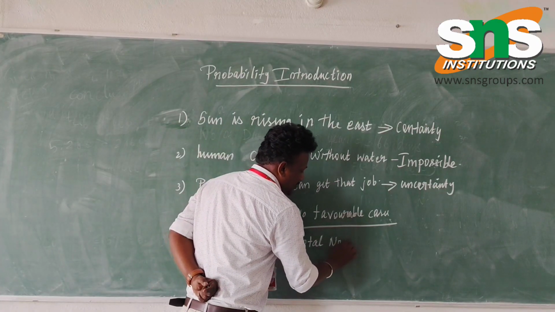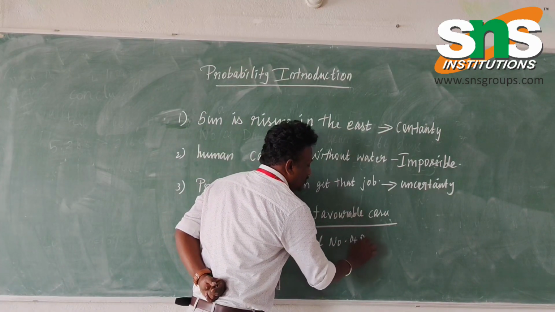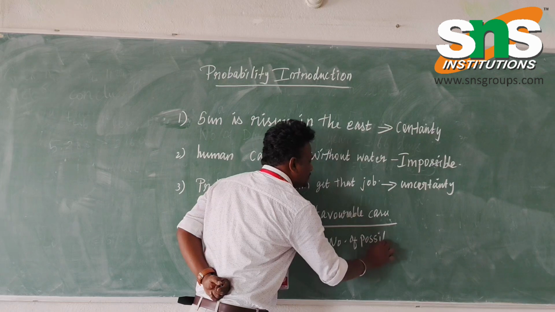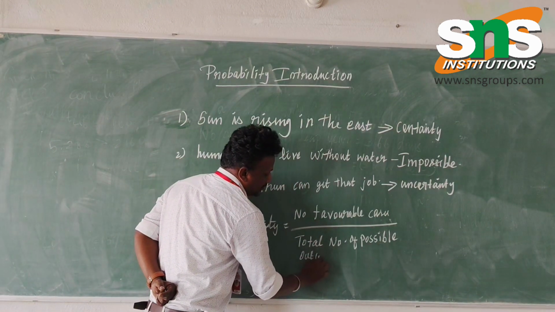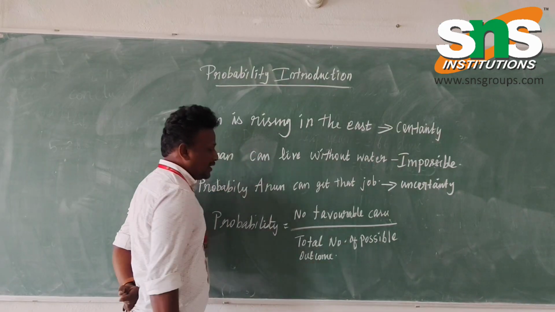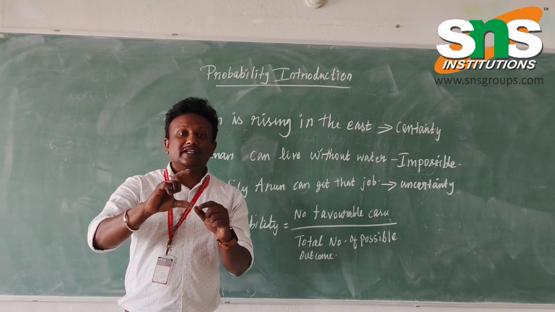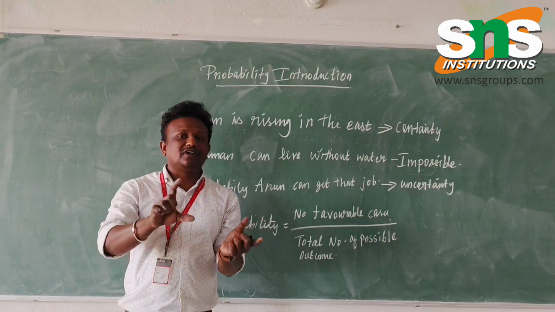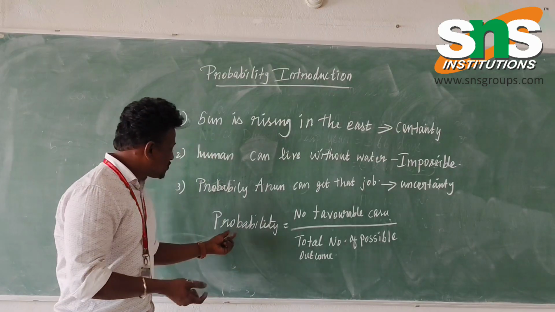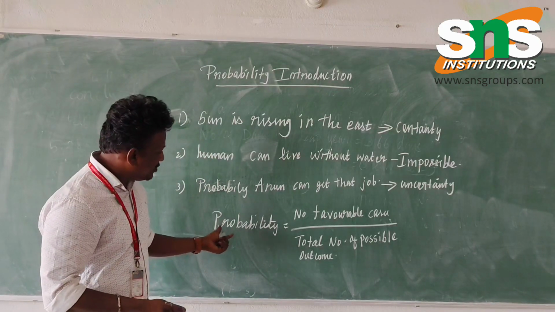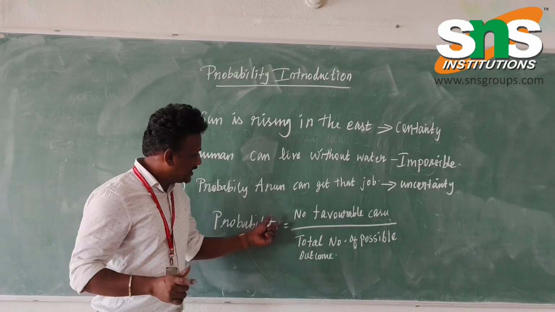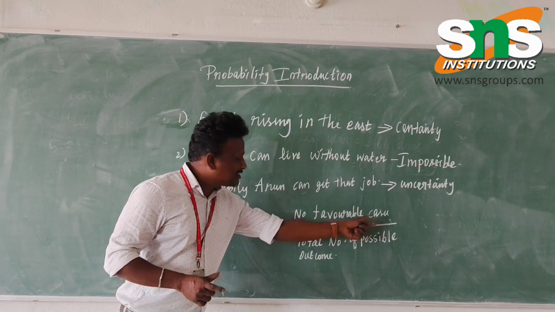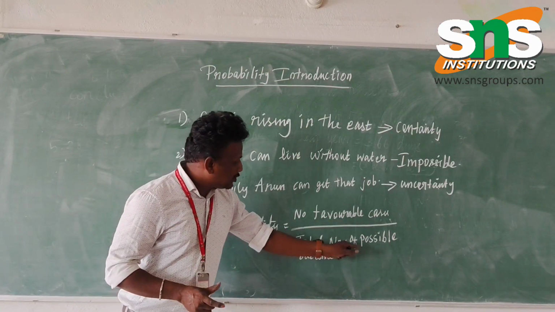To predict the number of chances for something to happen and not to happen, we use this formula. To find the chances, we need to calculate the number of favorable cases divided by the total number of possible outcomes.